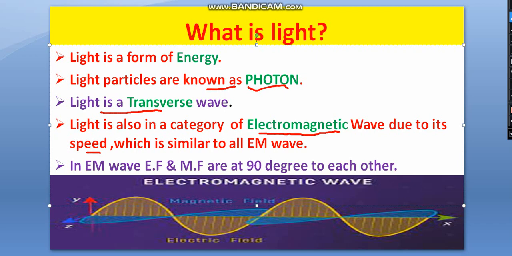Now a question can be asked, what is the angle between the electric field and magnetic field? For an EM wave, the angle between the electric field and magnetic field is 90 degrees. Here you can see the magnetic field, shown in blue, and here the electric field. One is on the y axis and the other is on the z axis, and as you know, the angle between the y and z axis is 90 degrees. So the angle between the electric field and magnetic field in an EM wave is 90 degrees.